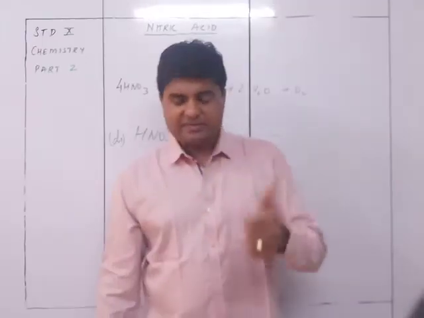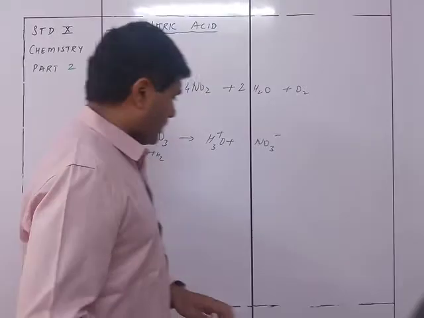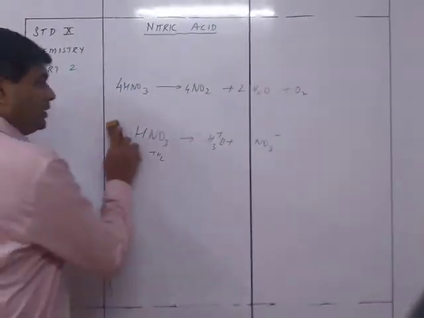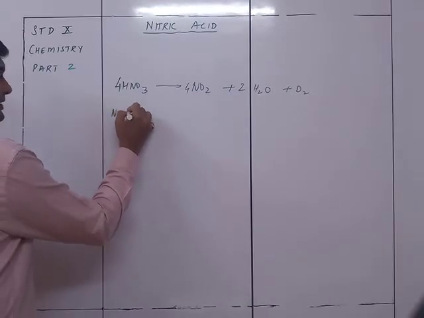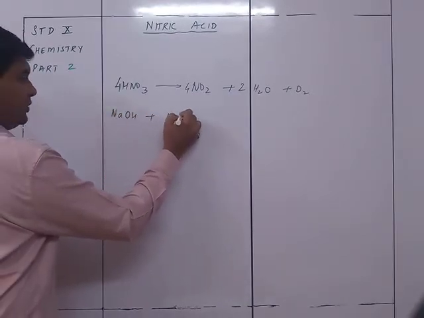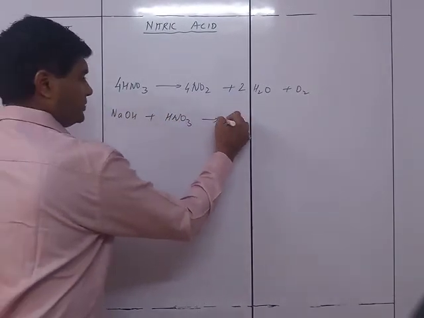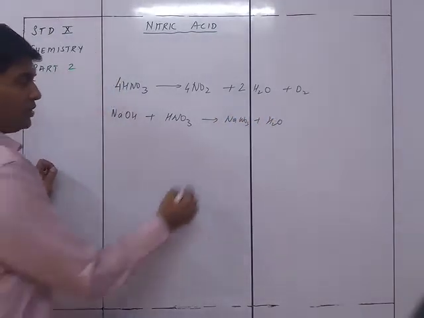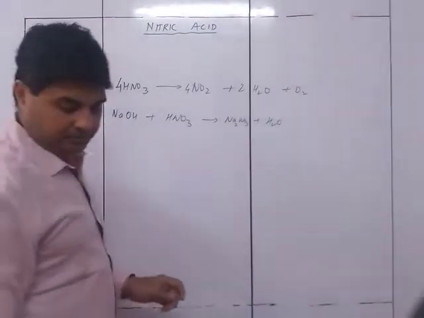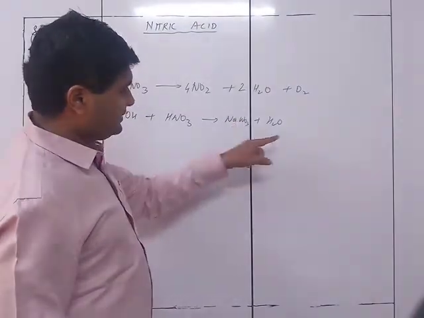Like the first one is the reaction with NaOH. So what is going to happen with NaOH? What is NaOH? A base. So base plus HNO3 is going to give salt plus water: NaNO3 plus H2O.